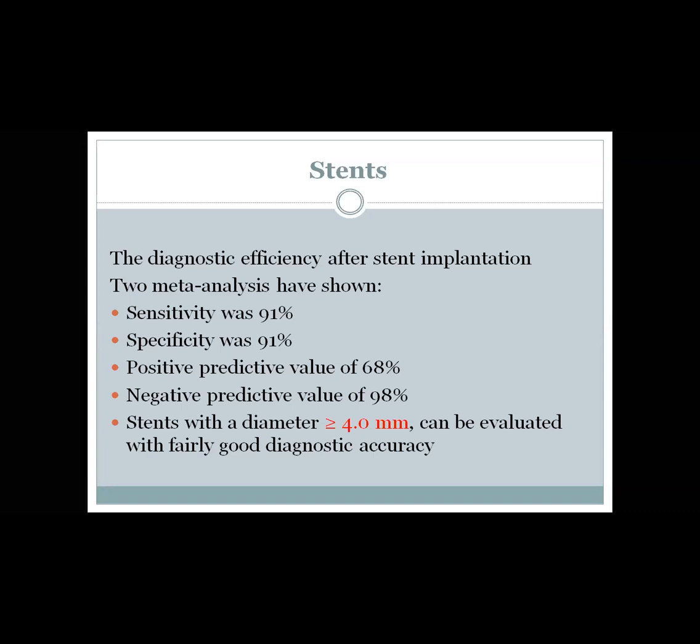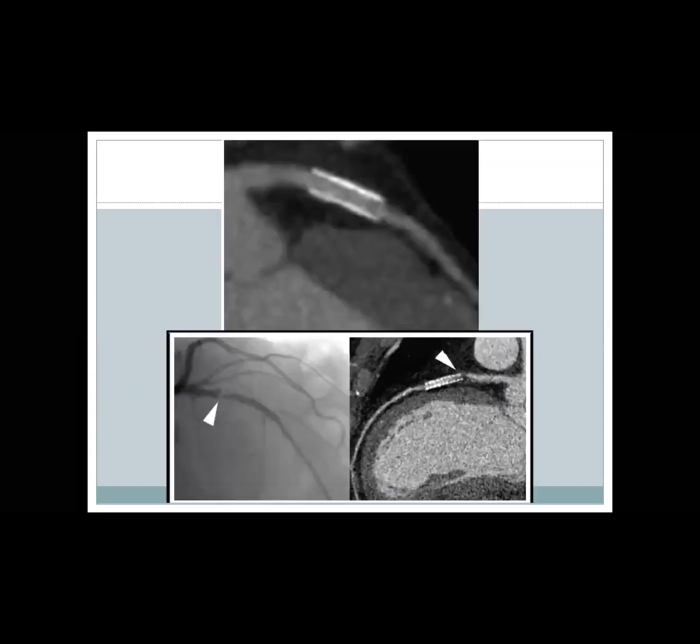In two meta-analyses, they showed a sensitivity and specificity of 91%, positive predictive value of 68%, and negative predictive value of 98%. Bearing in mind the diameter of the stent, if not left main, it should be more than 4, if left main, more than 3 millimeters. But still, there is a place and a role for cardiac CT to evaluate stents. Let us take this example.